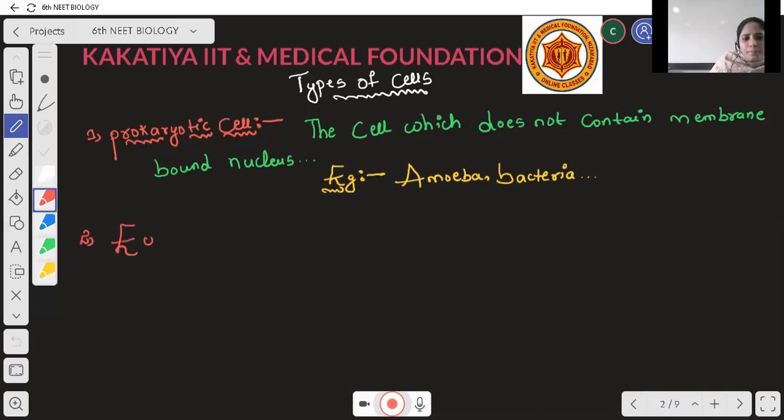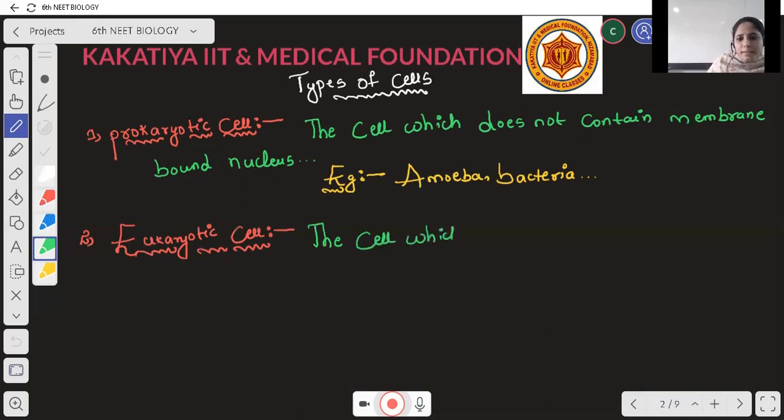A eukaryotic cell is the cell which contains a membrane bound nucleus.